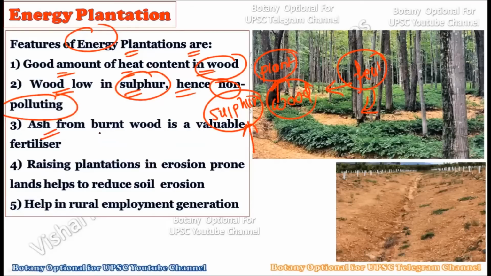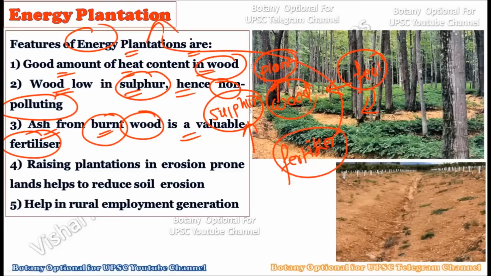Then the ash which is created after burning this particular wood is a valuable fertilizer. Okay, so an alternative source of fertilizer is also generated through energy plantation, because once we do energy plantation by using a specific species of plant, if that plant shows very good heat in its wood, or very little sulfur content, and upon burning creates fertilizer, then this can be considered a very ideal plant for energy plantation. So if the wood after burning creates valuable fertilizer, then the burden on the fertilizer industries to produce a large amount of fertilizer for large agricultural land can be removed by using this particular energy plantation technique.